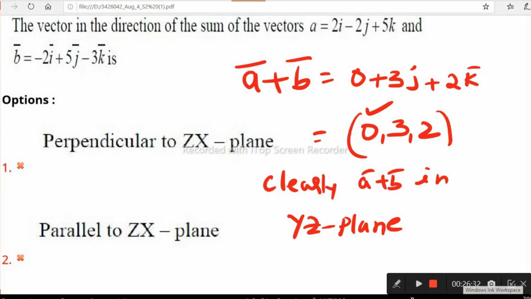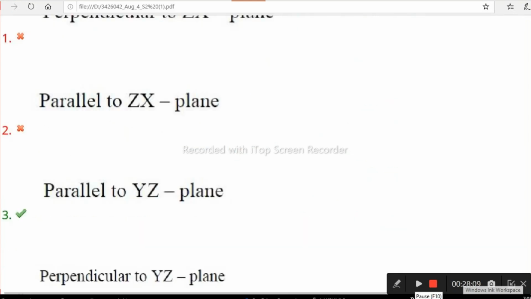Perpendicular to the zx plane is not correct. Parallel to the zx plane is not correct. The first options are not correct. Now what is the next option? We'll see now. What you recognize in A plus B is that the x coordinate is 0. That's why it is parallel to the yz plane.